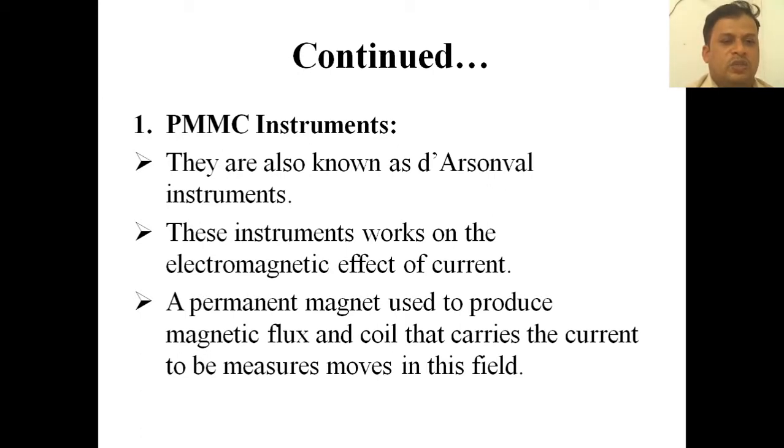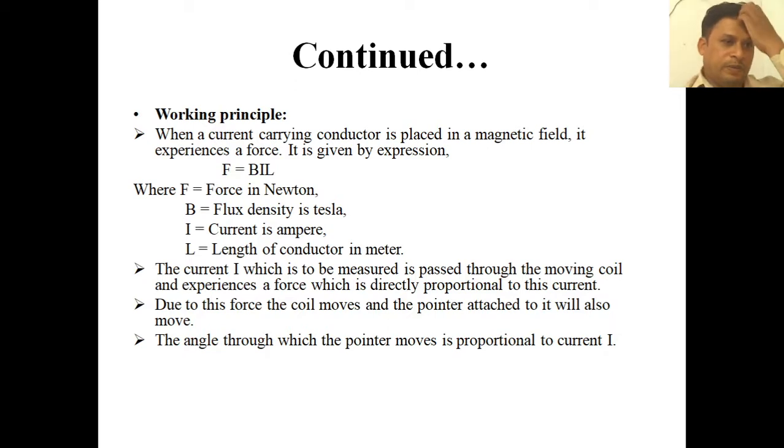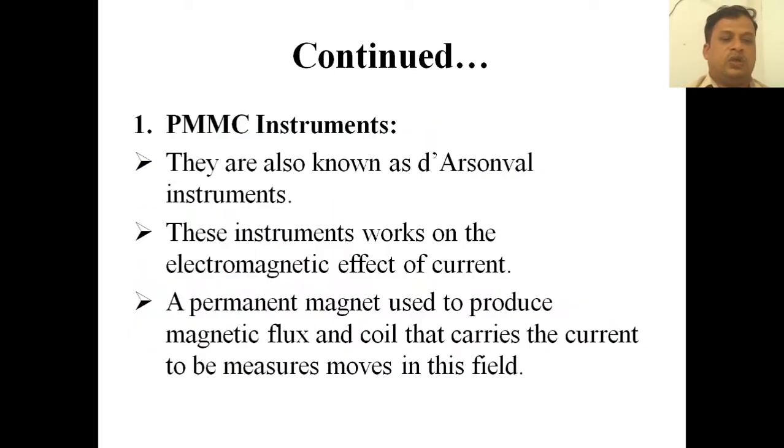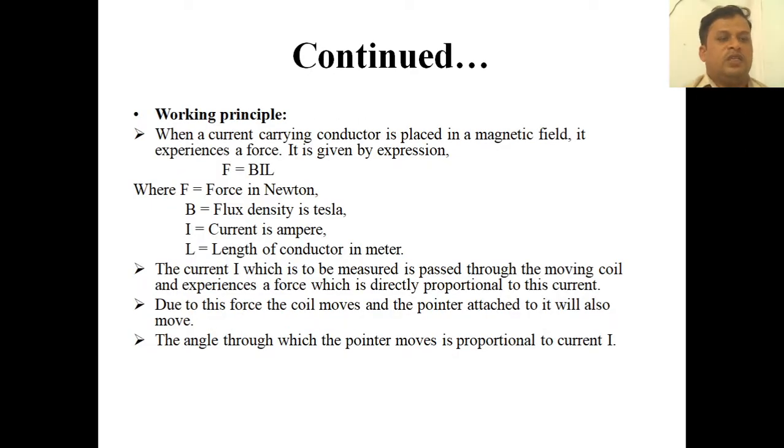These instruments work on the electromagnetic effect of the current. A permanent magnet is used to produce magnetic flux, and the coil that carries the current to be measured moves in this particular field. So we will see the working principle. When a current carrying conductor is placed in a magnetic field, it experiences some force, given by the expression F = BIL, where F is force in newtons, B is the flux density in Tesla, I is current in amperes, and L is length of conductor in meters.